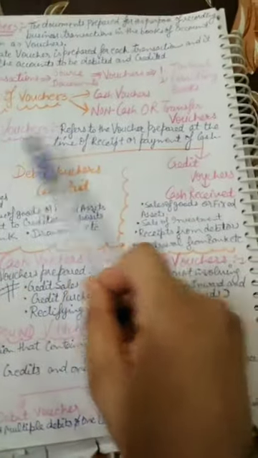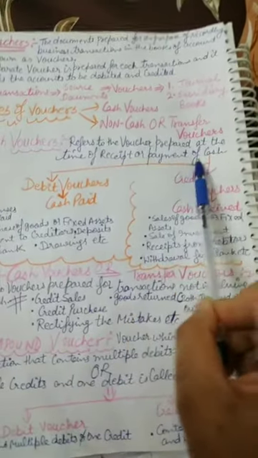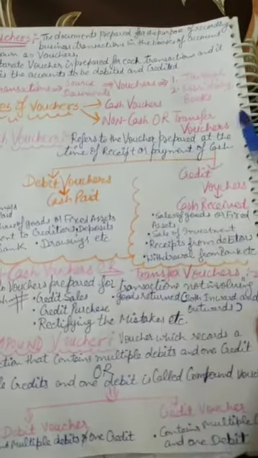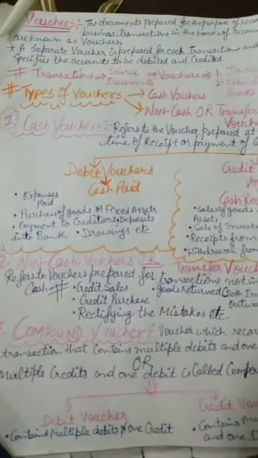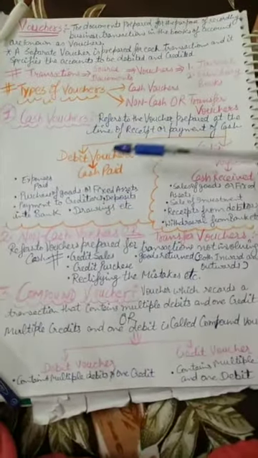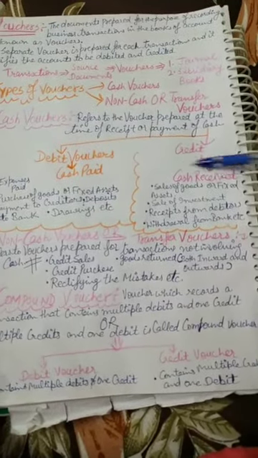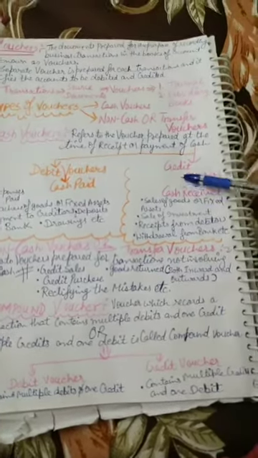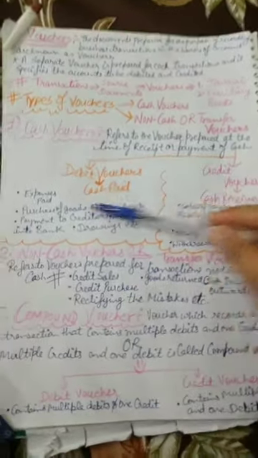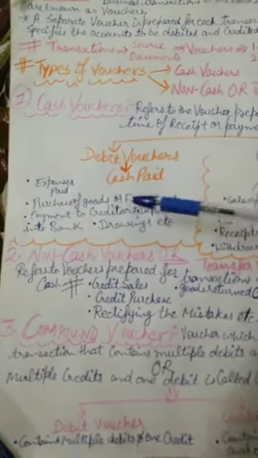Cash voucher refers to a voucher prepared at the time of receipt or payment of cash, in which we have paid or received cash. It is of two types: debit voucher means cash paid, and credit voucher means cash received. When we receive cash we prepare a credit voucher. When we pay cash, we prepare a debit voucher. Examples are written below.